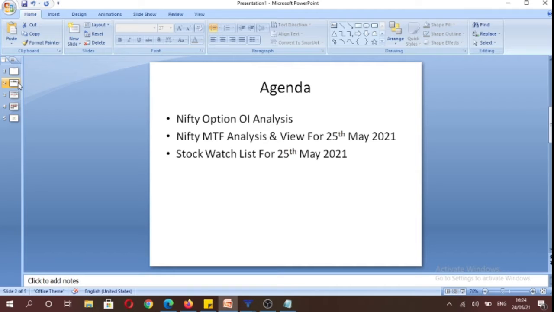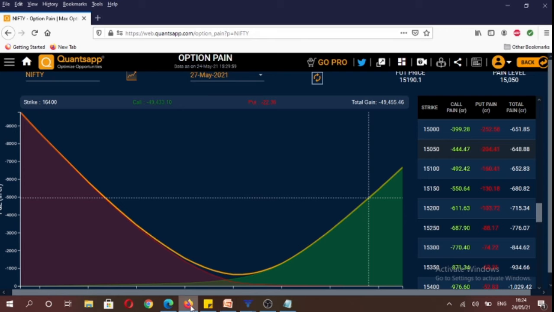The purpose for making this video is to analyze Nifty options open interest data. We would be analyzing Nifty on multiple time frames and framing a view for tomorrow, that is 25th May. And apart from the index, we would be discussing our stock watch list. So let's start by analyzing options open interest data.